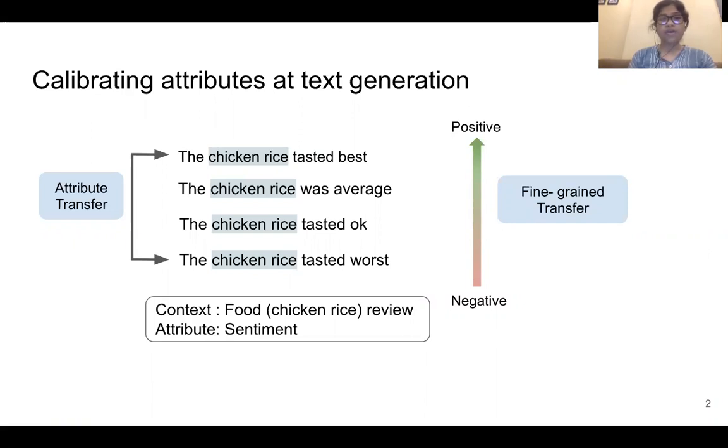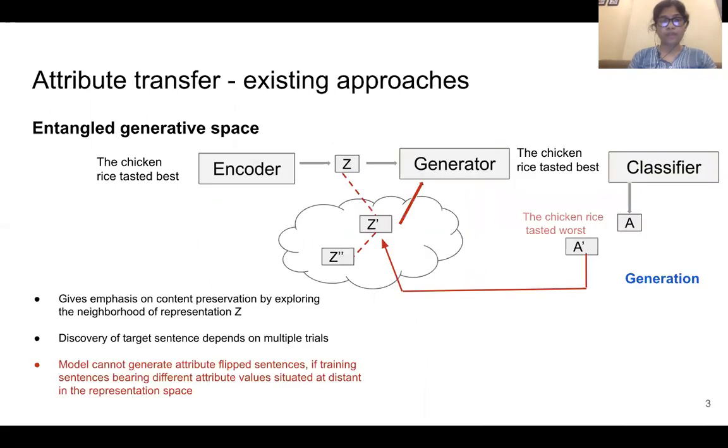Another way of transferring is to start with a given sentence and incrementally change the attribute value and generate sentences accordingly. This is a more fine-grained transfer, but we also need to make sure that during this fine-grained transfer, the context is not dropped.